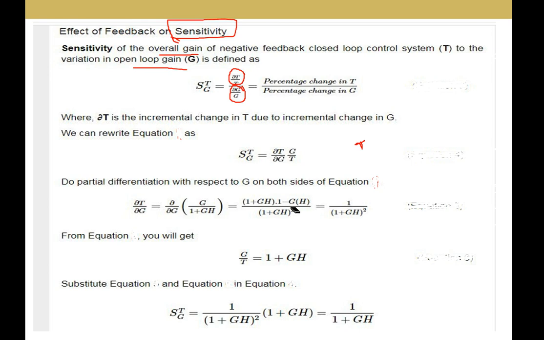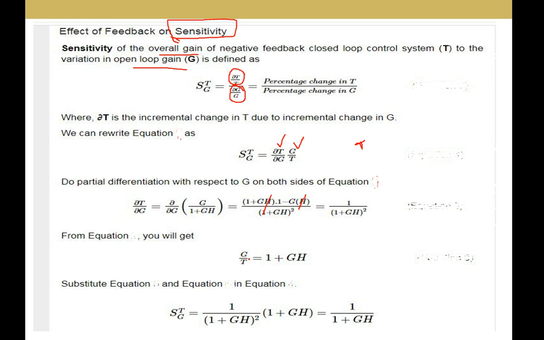Here GH and GH cancel out. Finally you are left with 1 by (1 plus GH) square. So now we have calculated the term ∂T/∂G. Now we are trying to derive the term G by T. We know that T is G by 1 plus GH.